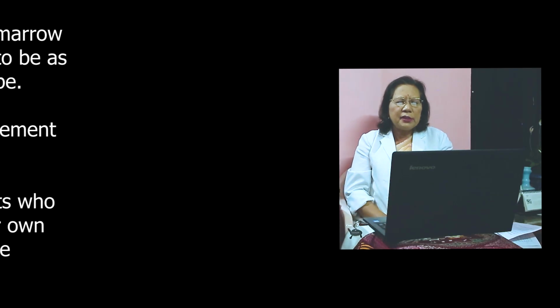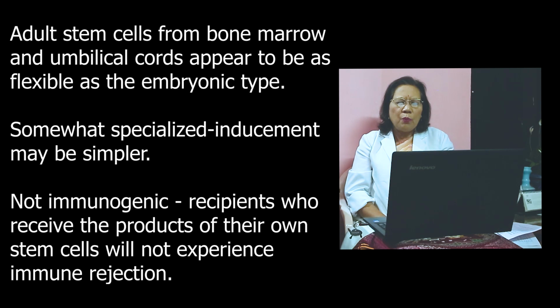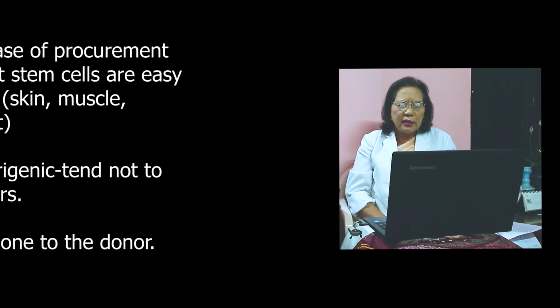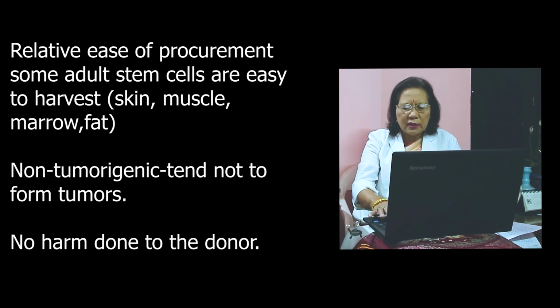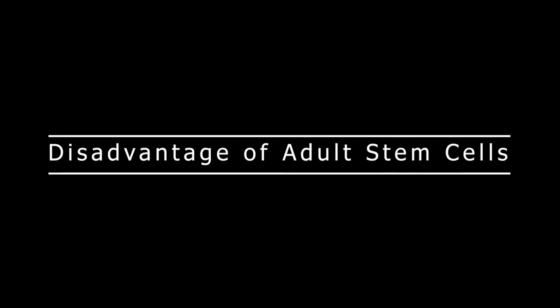So what is the advantage of adult stem cells? Adult stem cells from bone marrow and umbilical cord appear to be as flexible as the embryonic type. Somewhat specialized, inducement may be simpler. Non-immunogenic: recipients who receive the product of their own stem cells will not experience immune rejection. Relative ease of procurement: some adult stem cells are easy to harvest, for example skin, muscle, marrow, and fat cells. And non-tumorigenic: they tend not to form tumors. No harm is done to the donor, which is in contrast to the embryonic stem cell.